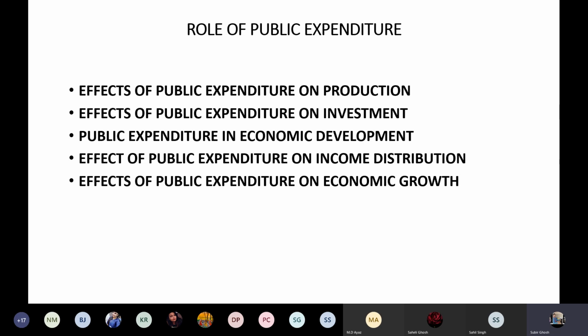Once public expenditure is made on the welfare of society, on the urgent needs of society, in which the people will get jobs, that means the employment situation will be solved and more production will take place. Since the people are getting jobs, they are getting salary or wages, so their purchasing power increases.